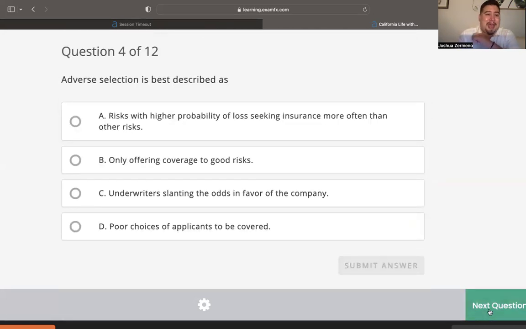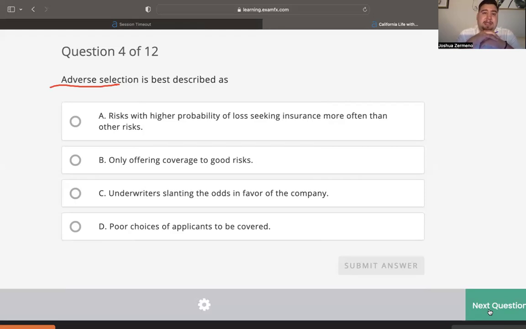Number 4, adverse selection is best described as what? So again, you got to know what adverse selection is. So adverse selection, to keep it simple, is basically companies having to give people that maybe have poor health or higher risk than average people the opportunity to be able to get insurance, or at least to apply for insurance.